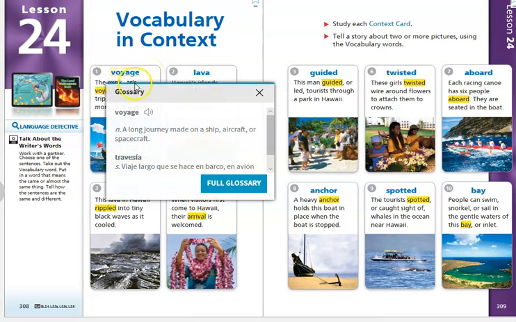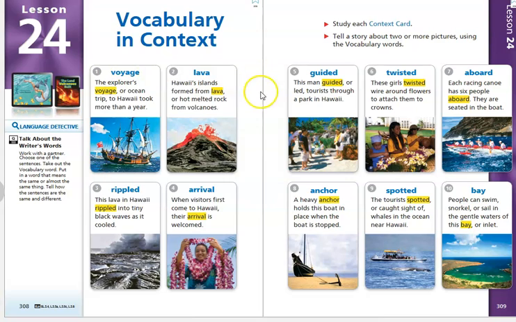So let's click on our word, and it says it's a noun, and it's a long journey made on a ship, aircraft, or spacecraft. Ooh, so a voyage doesn't necessarily mean that it has to be on the ocean. You could also be going on a voyage through the air or through space. Wouldn't that be fun?